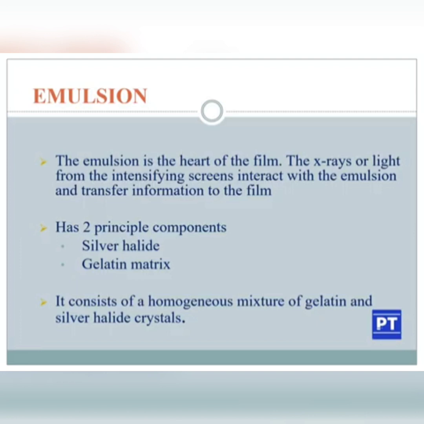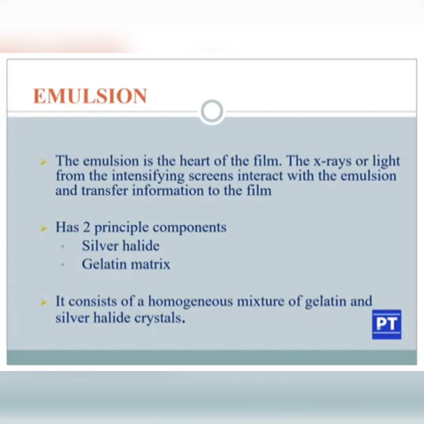Emulsion. Emulsion is an important layer of a radiographic film. So we will move on to the emulsion. Emulsion is the heart of the film, since X-ray images are recorded on this layer. The X-ray or the light from the intensifying screen interacts with the emulsion and transfers information to the film.